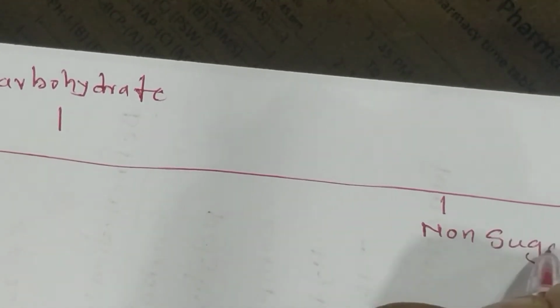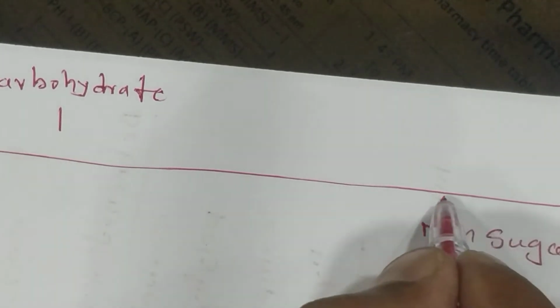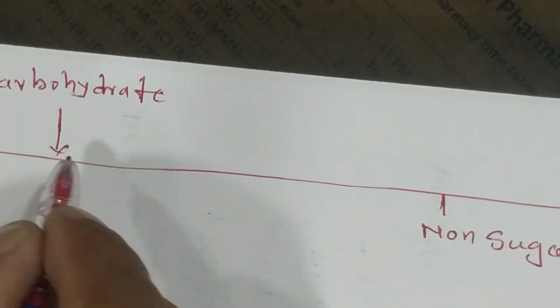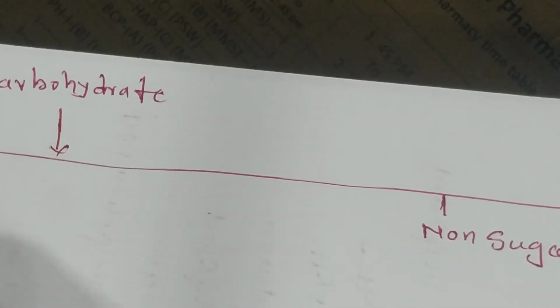Now this sugar or non-sugar. So for many books you should refer to different books. This shows a different classification, but basically carbohydrate is sugar and non-sugar.